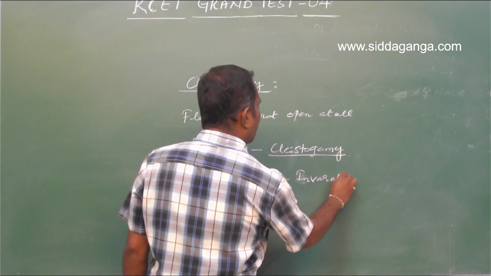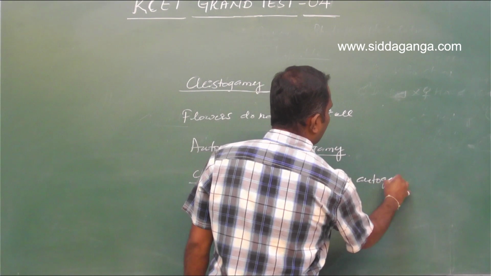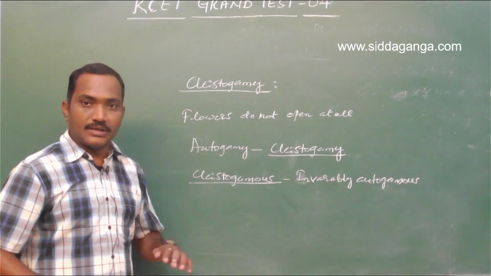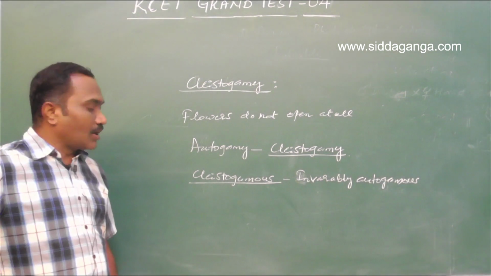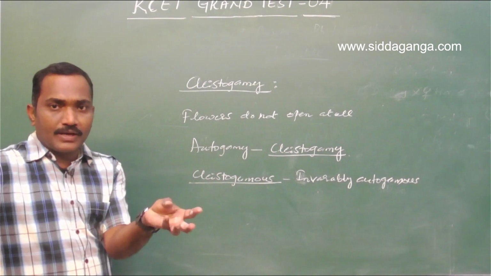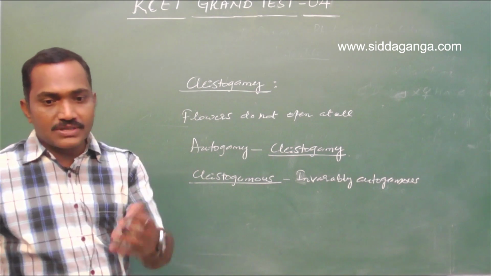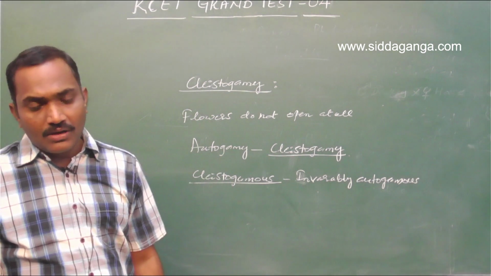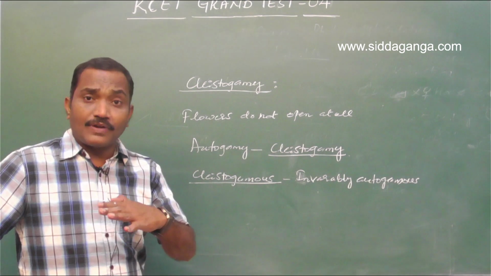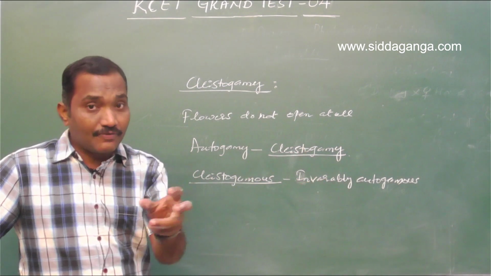Invariably autogamous. So there is no possibility of allogamy or cross pollination. As the flower is closed, it's not at all opening, so obviously there will be self pollination, that's called clistogamy. You have other options like allogamy, protogyny, dicliny and all. Allogamy is the transfer of pollen grain from anther of one plant to the stigma of another plant of related species.